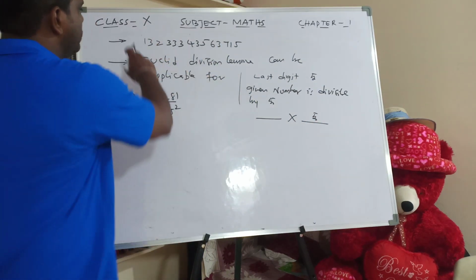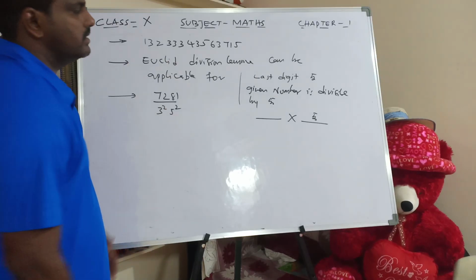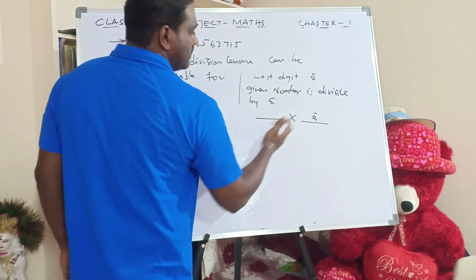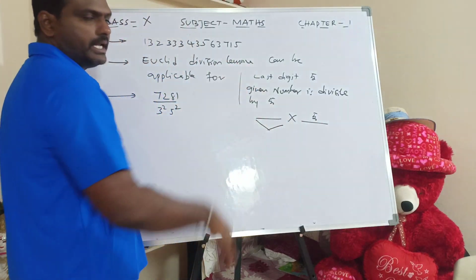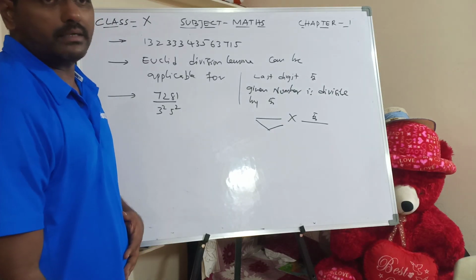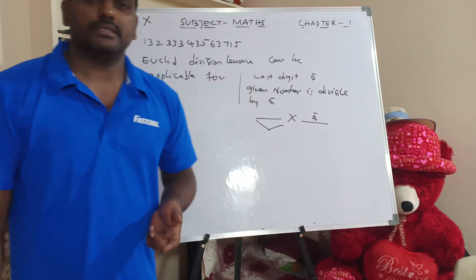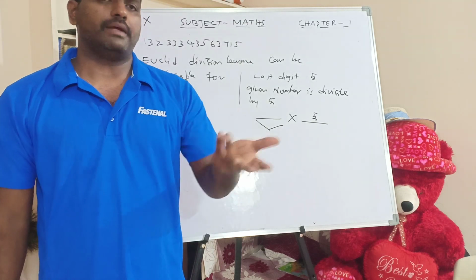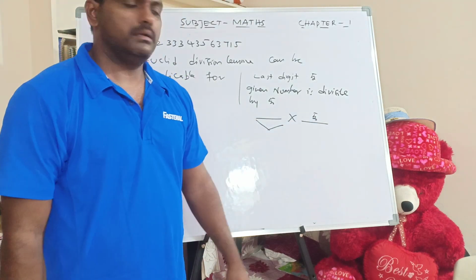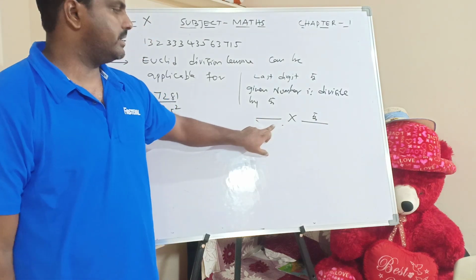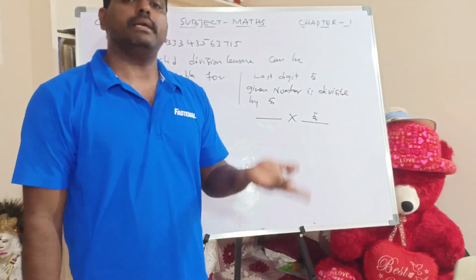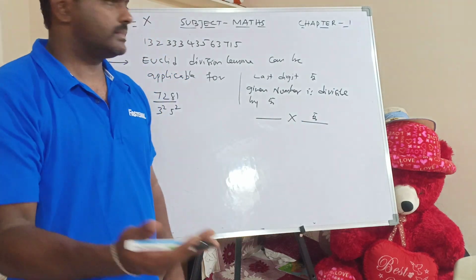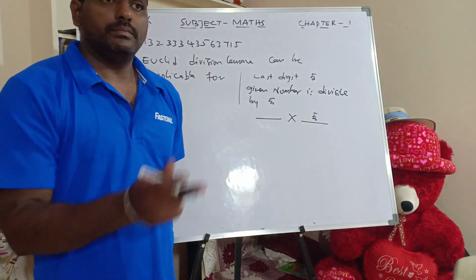This number is very big. If you want to know, we have to divide it. No need for that. The given number is divisible by 5, that means 5 is a factor. 5 is a prime number. And obviously, the other factor may also be written as prime factors. So what is the statement? The fundamental theorem of arithmetic says every composite number can be written as a product of its prime factors. So one is 5, and the second may be a prime number or may be written as a product of prime numbers. So based on the fundamental theorem of arithmetic, it is a composite number.